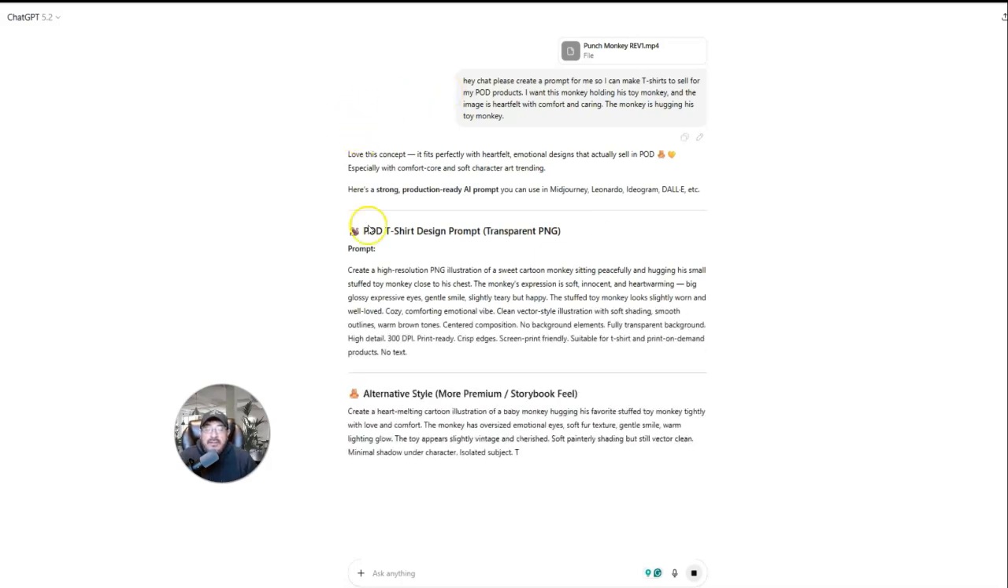And see right here, it gave me the prompt. Create a high resolution PNG illustration of a sweet cartoon monkey sitting peacefully and hugging his small stuffed toy monkey close to his chest. The monkey's expression is soft, innocent, and heartwarming. Big, glossy, expressive eyes, gentle smile, slightly teary but happy. The stuffed toy monkey looks slightly worn and well loved.